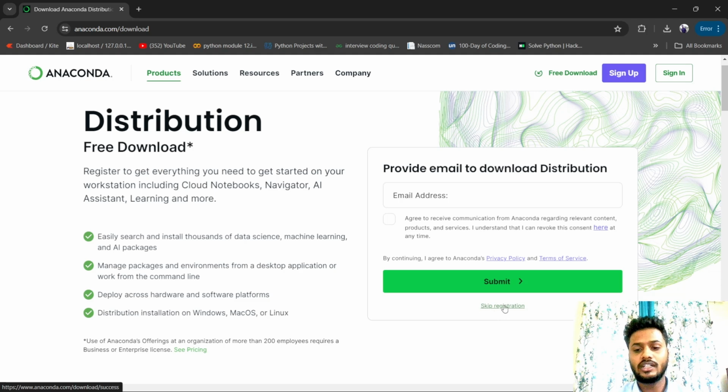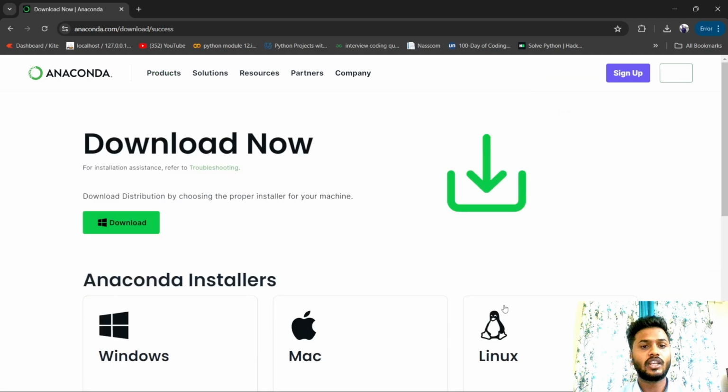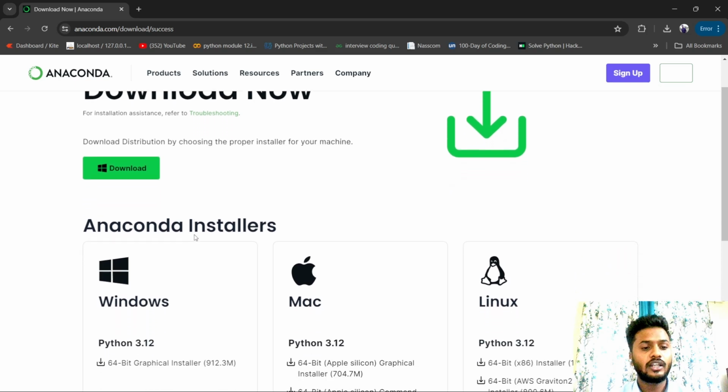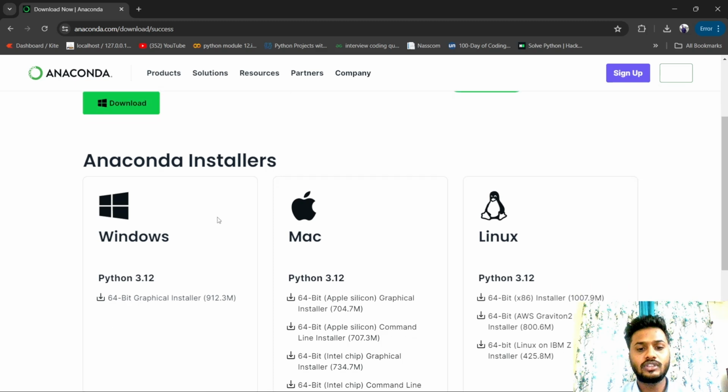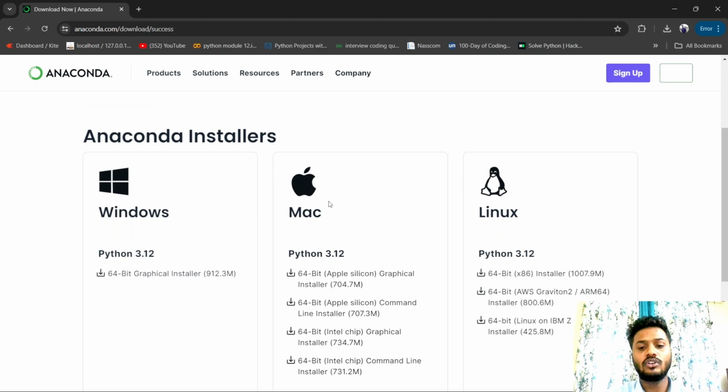Click on skip registration, and when this interface comes, it is showing download now. If you are a Windows user, you can click here, or here also you can click for downloading. If you are using Mac, then you have to download from here. If you are using Linux, then you can click here for downloading Anaconda.